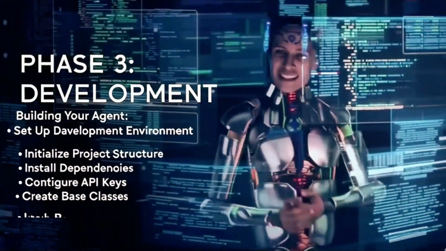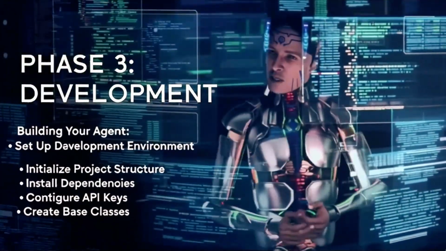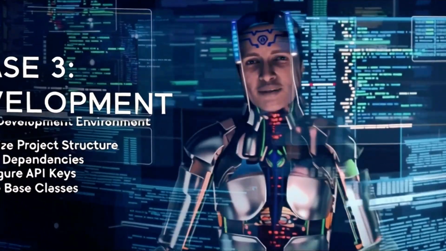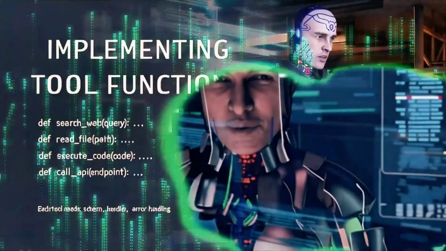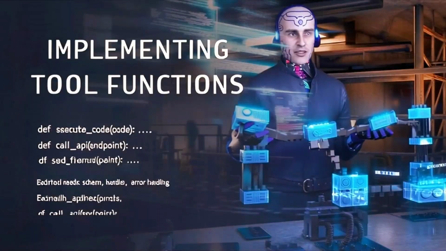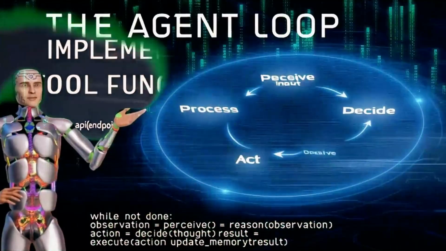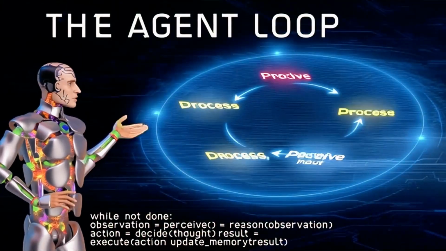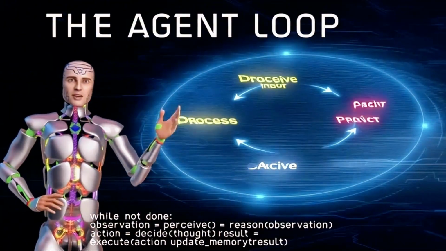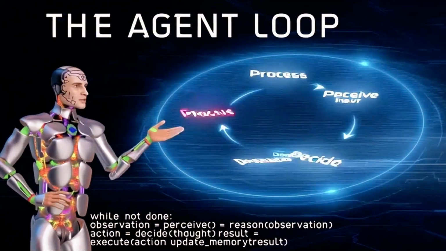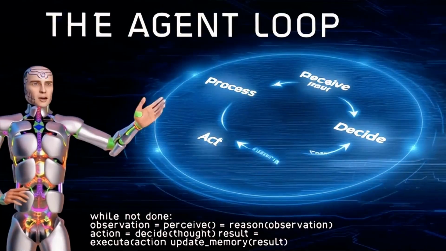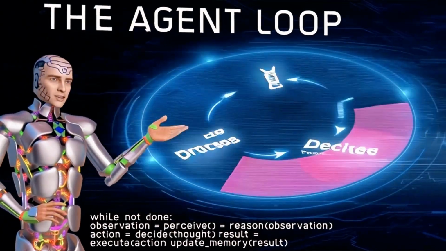Alright, warm up your IDEs. Phase 3 is development. Set up your environment. Manage your API keys safely. On slide 22, we define tools, simple Python functions. Then slide 23 shows the heartbeat of your agent, the agent loop. While not done: perceive, think, decide, execute, update memory. This while loop is where the agent lives.